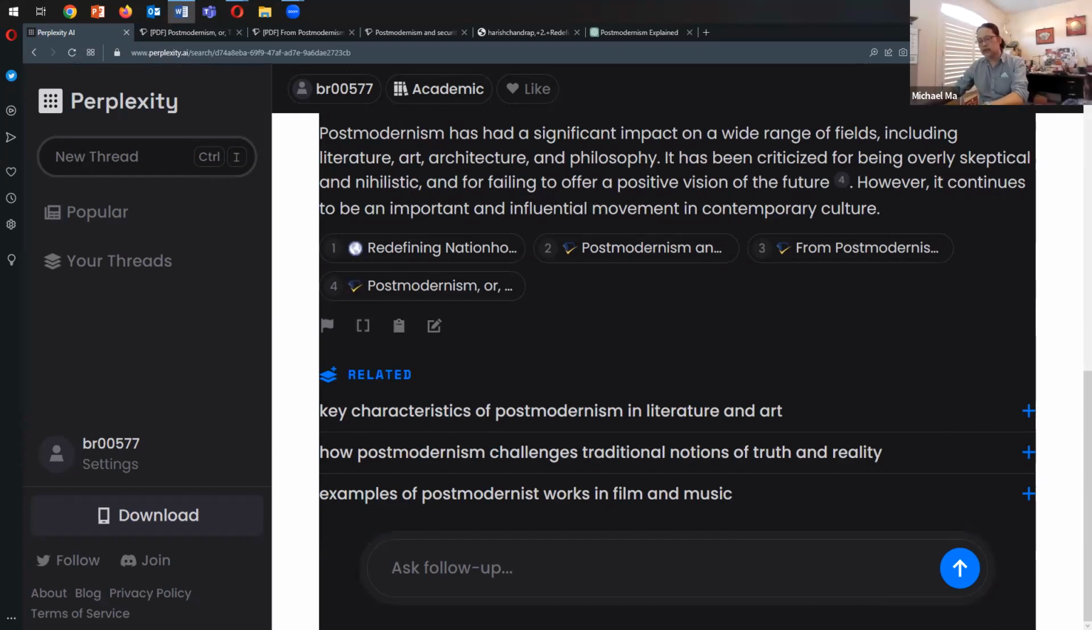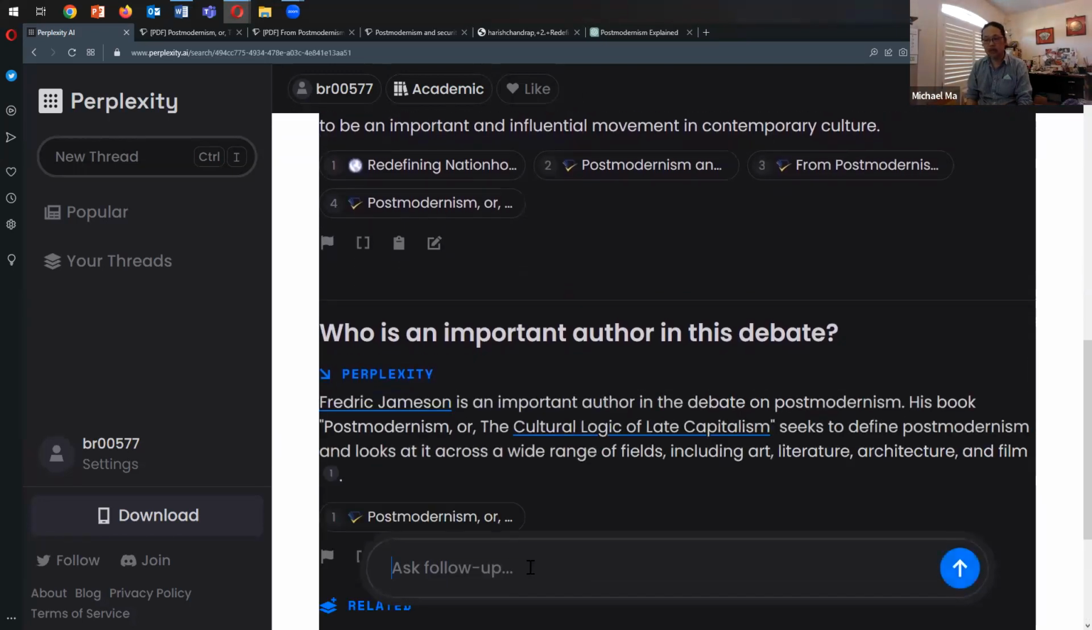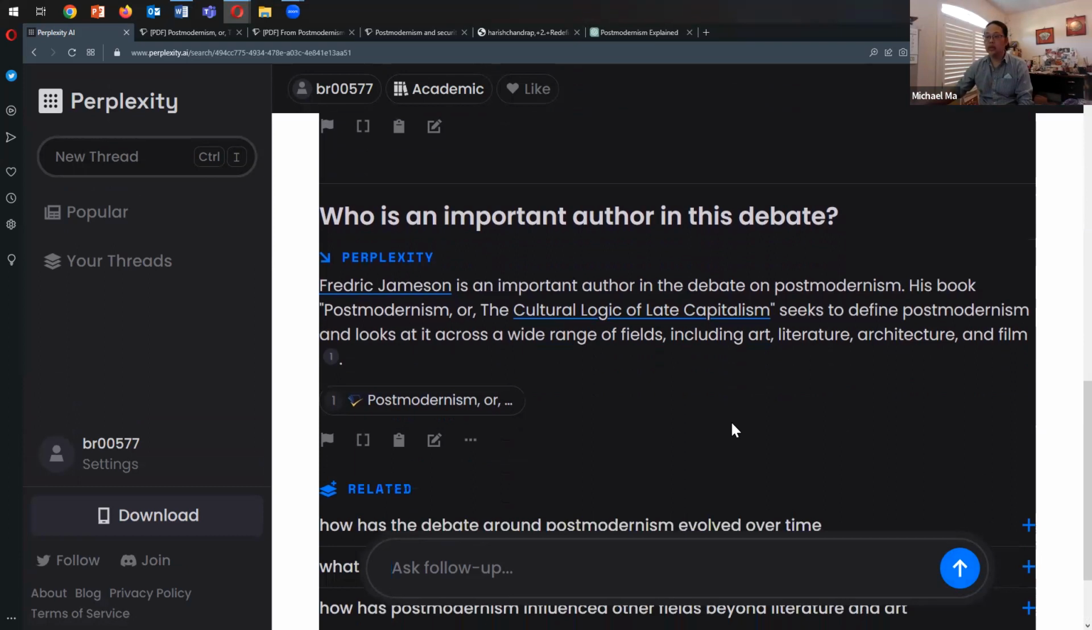who's an author in this debate? I've typed it out as well. Let's paste it in. Who's an important author in this debate? Let's see what it tells us. So that's quite good. That is true. I think Frederick Jameson is an important author, not least because he wrote this seminal article in 1983, which was later developed into a book called Postmodernism, or the Cultural Logic of Late Capitalism, which was published in 1991. So that is good.